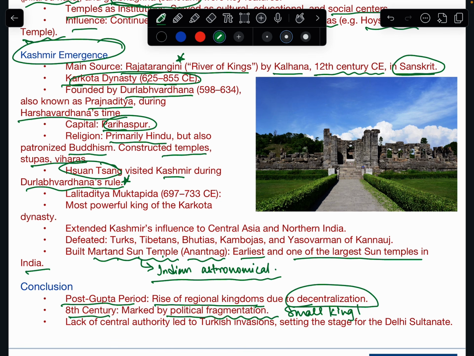That obviously led to the rise of regional culture, but it also weakened the central rule, and invaders got the opportunity to invade India. The lack of central authority led to the Turkish invasion, setting the stage for the Delhi Sultanate. So in the next video, we will learn about the rise of the Delhi Sultanate and the various dynasties under it.